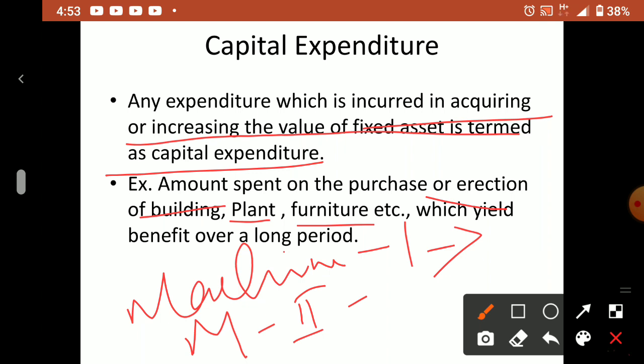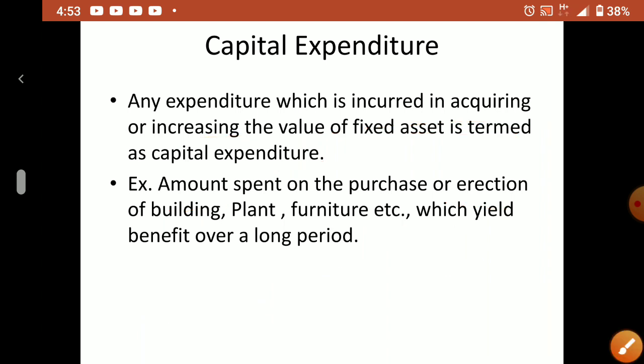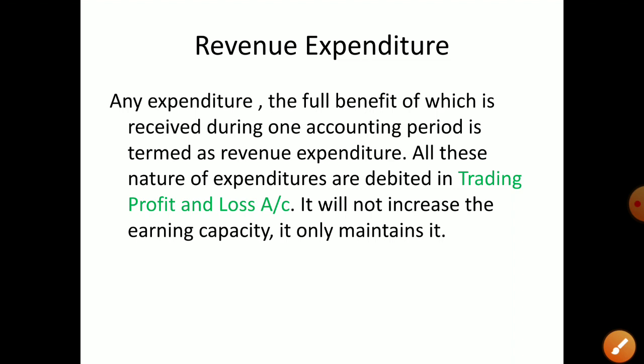This is capital expenditure. Capital receipts and capital expenditures are related. So what is capital receipt? Any amount you receive from a non-current asset is a capital receipt. Any amount you spend for acquiring non-current assets is called capital expenditure.